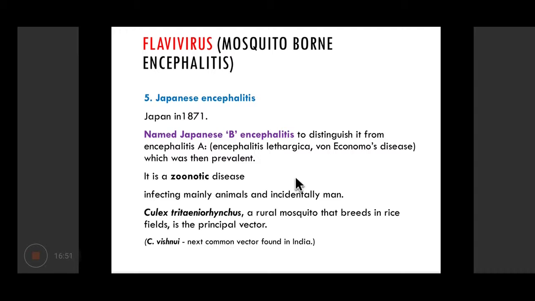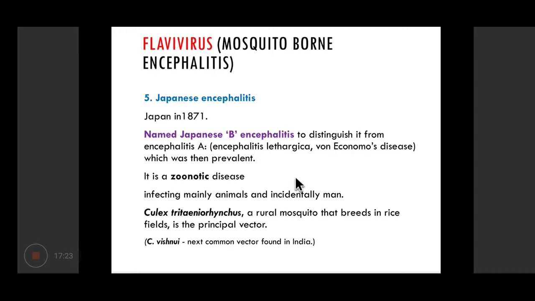Japanese B encephalitis is now much more common. So when we talk about Japanese encephalitis, we are referring to Japanese B encephalitis only by default. Japanese A encephalitis is no longer very prevalent. This disease, Japanese encephalitis, is a zoonotic disease, mainly infecting animals, and human beings are incidental hosts.